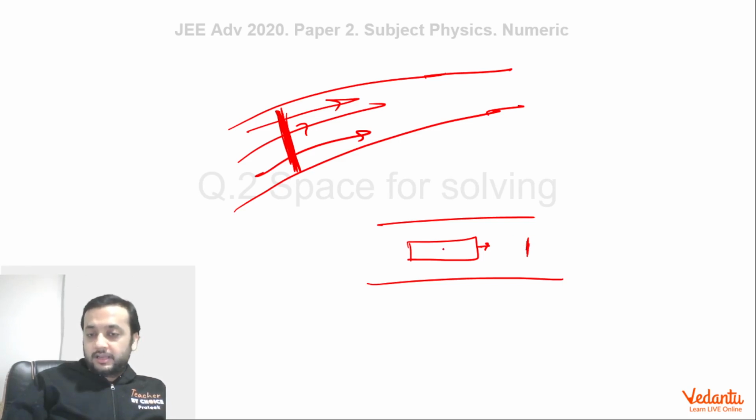On the contrary, if I sit in the train, any particle which is far off in the train frame will always be moving at a speed v, and any particle which crosses this will always be at a speed of 4v by 3. Hence, Bernoulli's equation will not have any problem. So this is the reason, my friends, why we chose the train frame to solve this question. I hope you enjoyed the solution. That's all. Thank you.